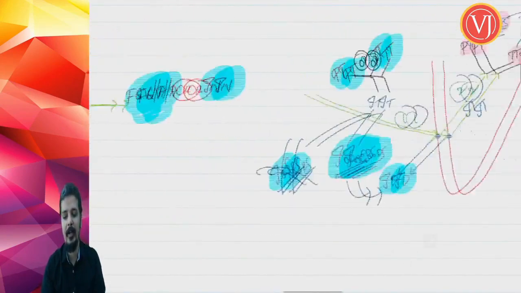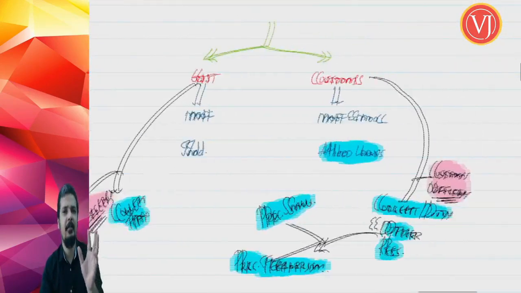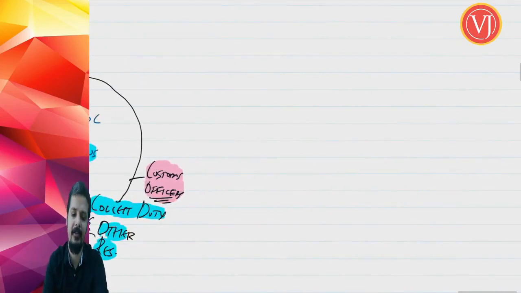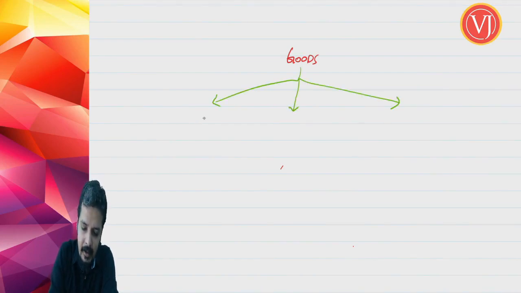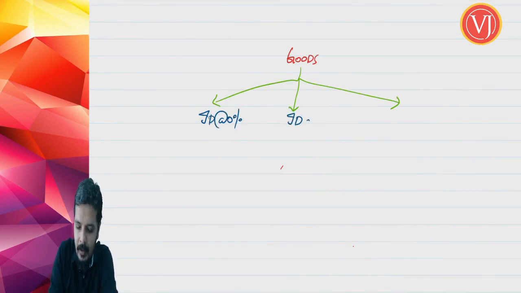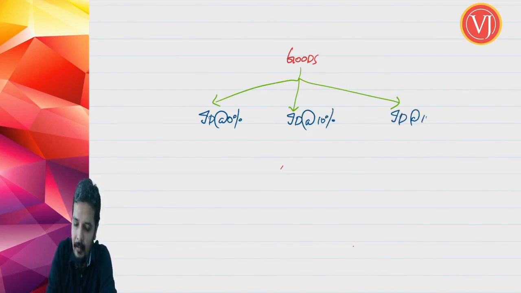Now how to understand both the definitions together? Friends, we have discussed the term goods. We are discussing the related definitions. Supposing you are talking about goods attracting import duty. Import duty on the goods says 0%. First scenario. Second scenario, import duty is say 10%. Third scenario, import duty is say same 10%. The difference is, in the second scenario, import duty 10% is paid. In the third scenario, import duty at 10% is not yet paid.